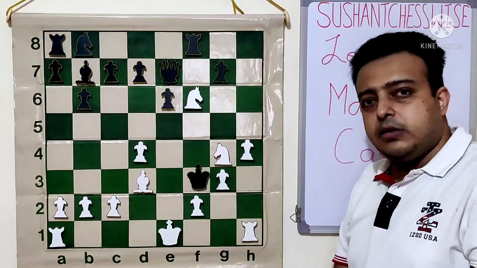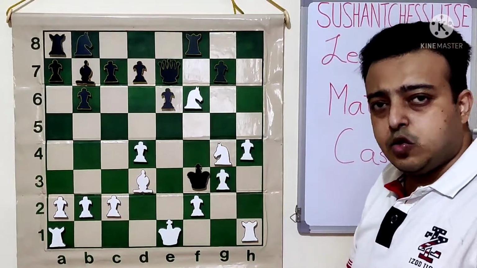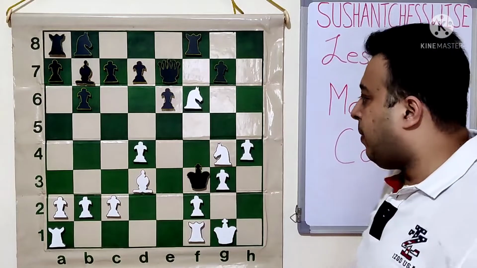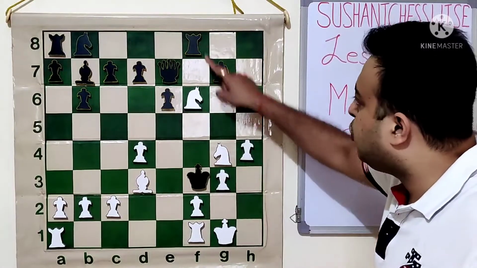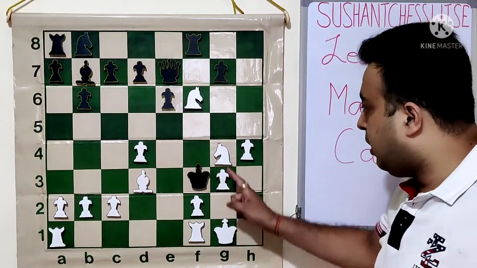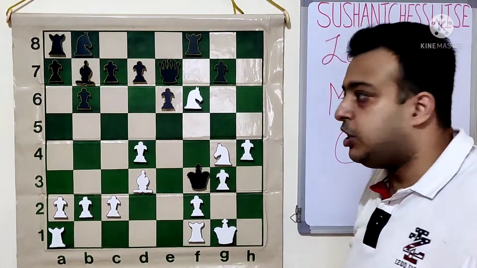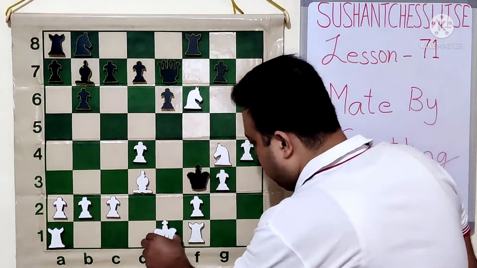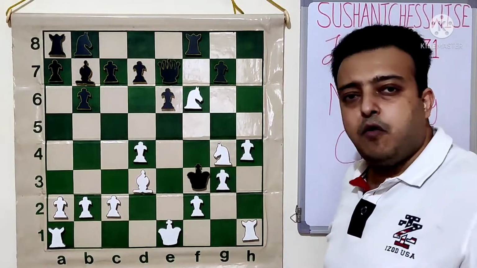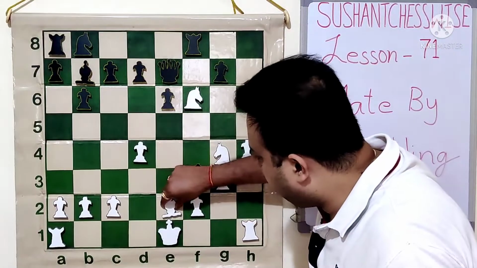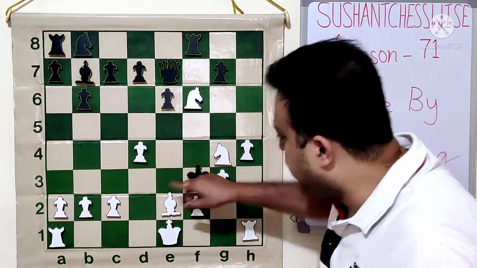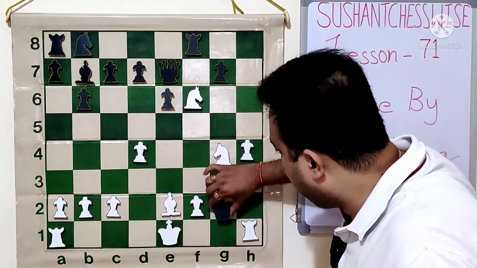See, at this point, white could have played the very strong move castle, which actually was not played in the game. And now after any move, knight h2, rook takes f6, gxf6, or even queen f6, knight h2 is checkmate. See how the castle move has covered the square g2. Okay, this could have been played. But here, white calculated the line, which is fully forced, and he went for bishop e2. Note that bishop e4 is not made, just bishop takes e4. Okay, so bishop e2 check, king has to come to g2.